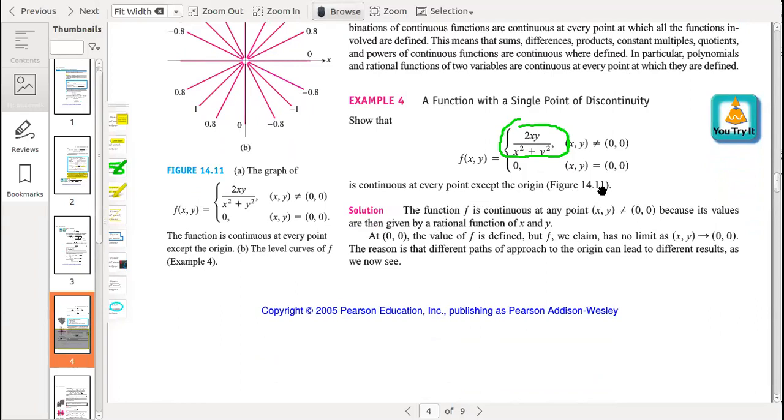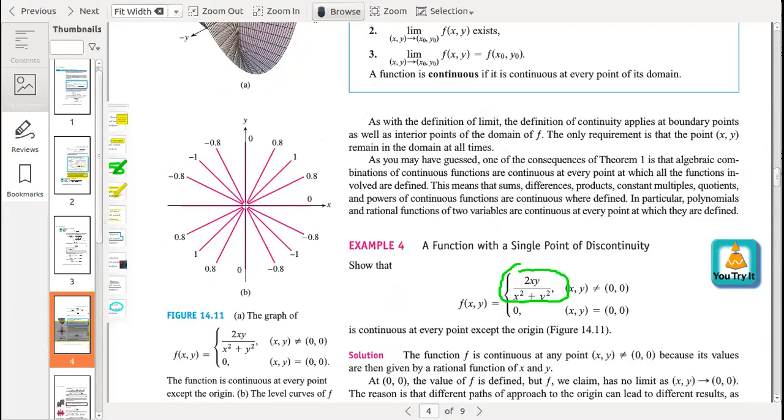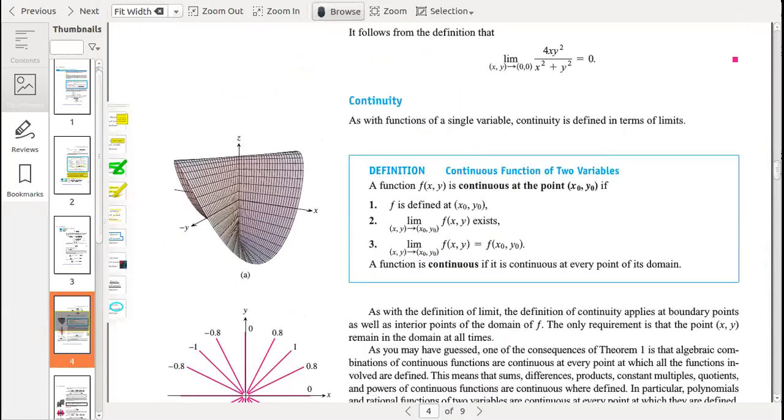In figure 14.11, part A is the graph of the function. So where is the graph? I'm not seeing the graph. Okay, this one. The graph of the function is like that.